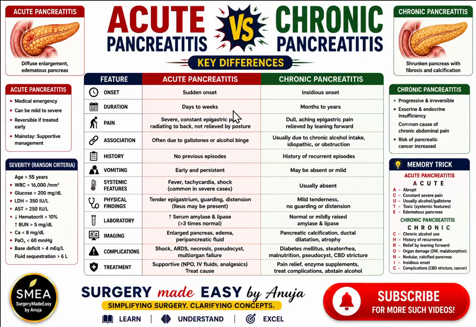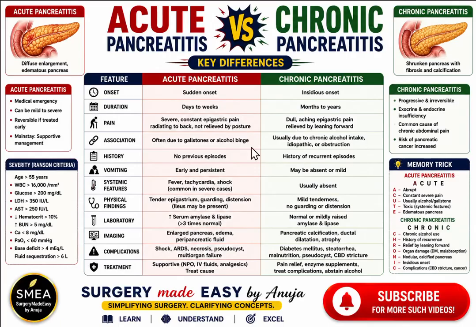The duration is about days to weeks for acute pancreatitis, whereas chronic pancreatitis can persist for months to years. The pain is severe, constant, epigastric pain radiating to the back and not relieved by posture in acute pancreatitis. In chronic pancreatitis, the pain is dull at the epigastric region and relieved by leaning forward.